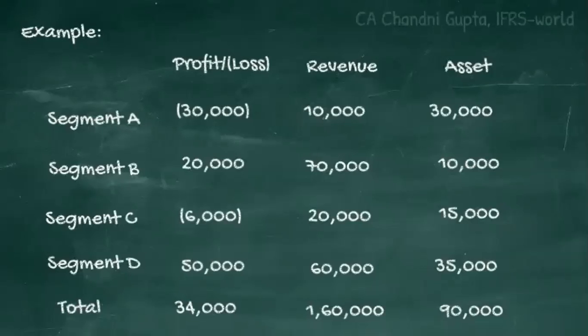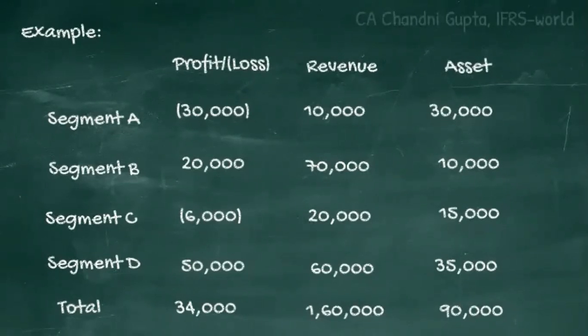The second condition is the asset condition. The total assets of the entity is 90,000. The 10% of it comes out as 9,000. Now, the segments that reported total assets equal to or more than 9,000 will be considered as qualifying this particular condition. As you can see, all the segments have reported assets greater than 9,000. Hence, all the segments meet this condition.